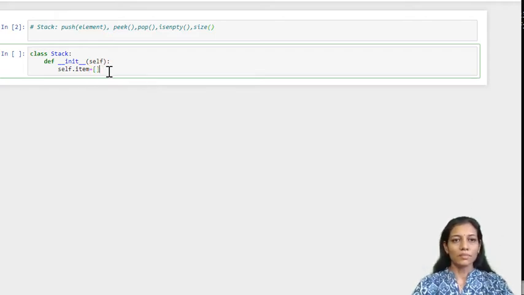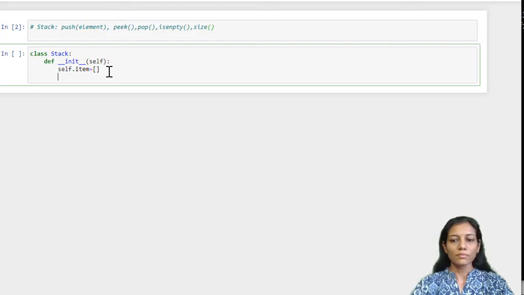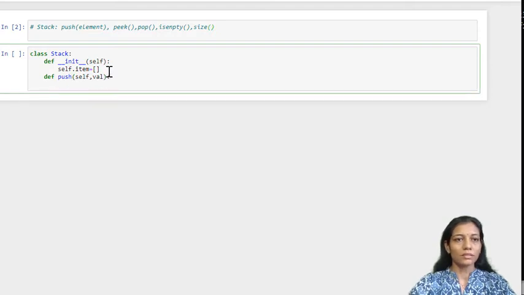Now next we are going to have a push function, which will accept the value which is to be inserted into the stack.